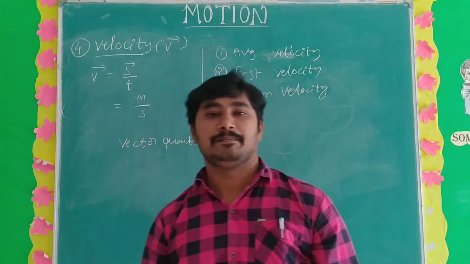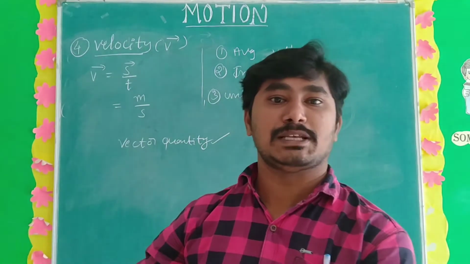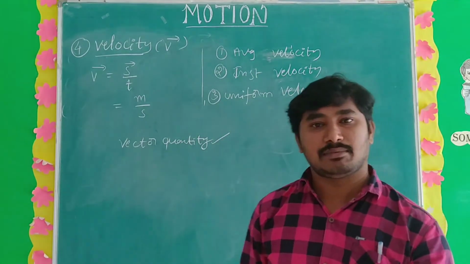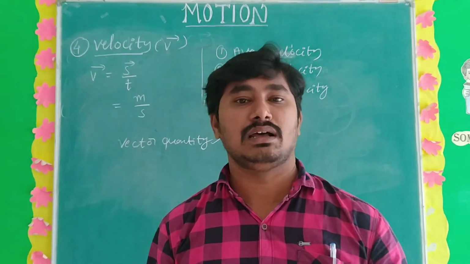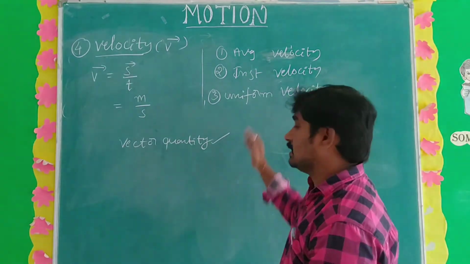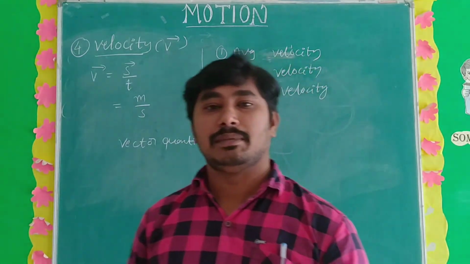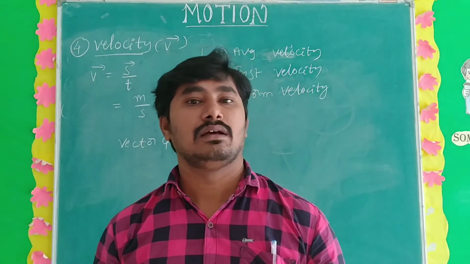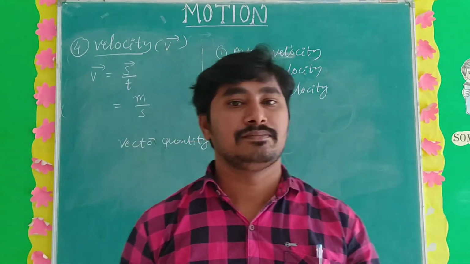Average velocity means total displacement by total time taken. Instantaneous velocity means the velocity of the object at a particular instant. Uniform velocity means equal displacement covered in equal intervals of time.